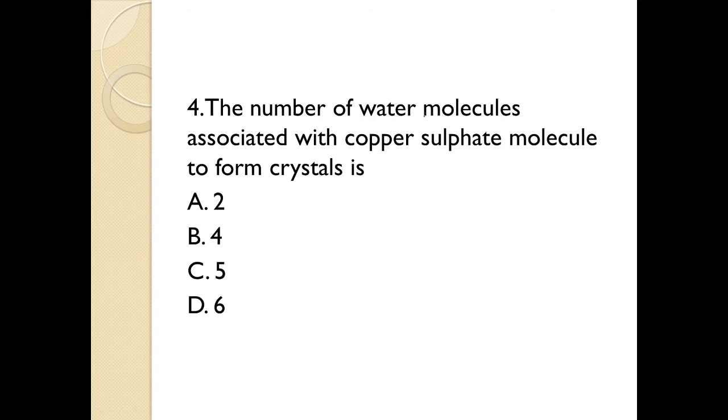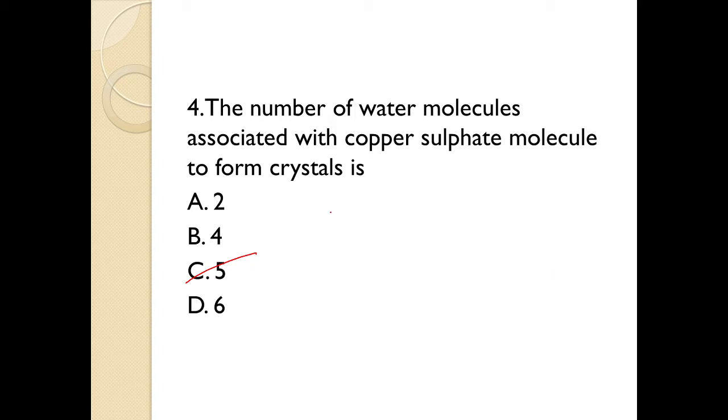The number of water molecules associated with copper sulfate molecule to form crystal is option A 2, option B 4, option C 5, option D 6. The correct answer is option C, which is 5. So copper sulfate crystal contains 5 molecules of water of crystallization.